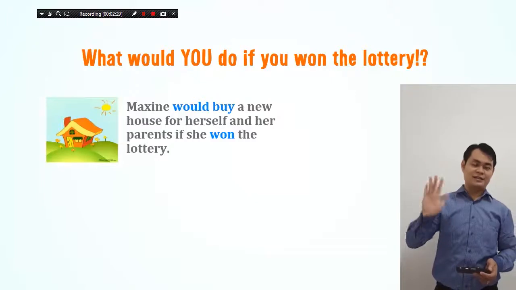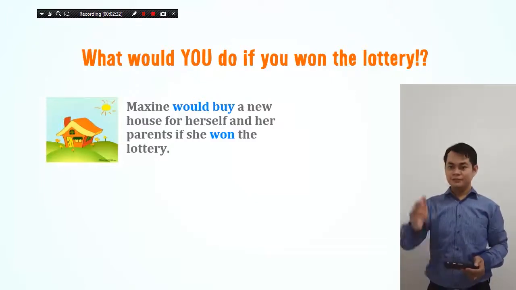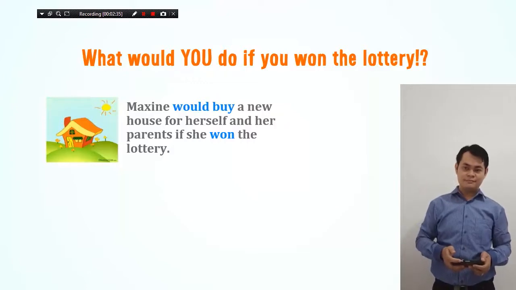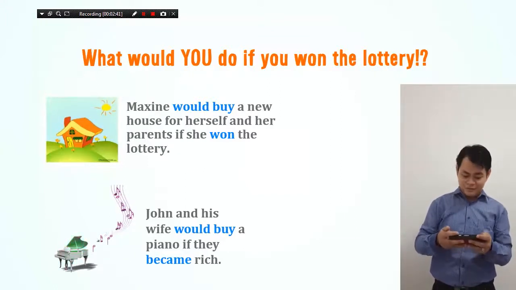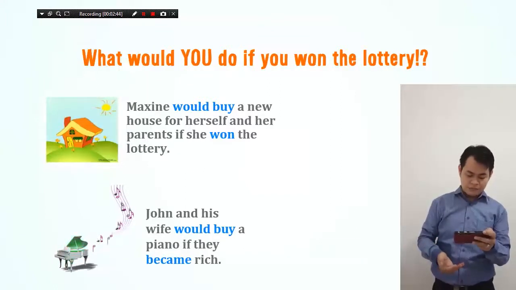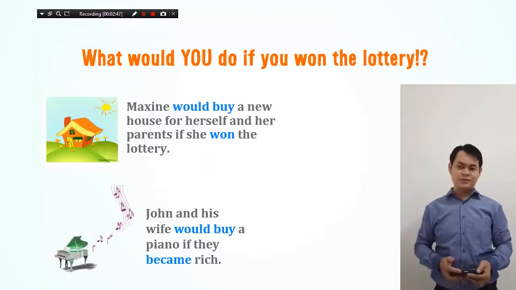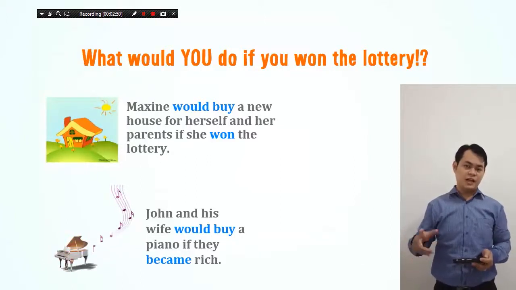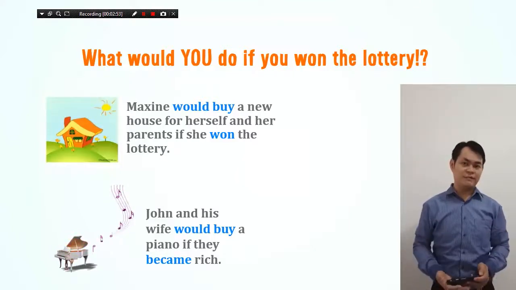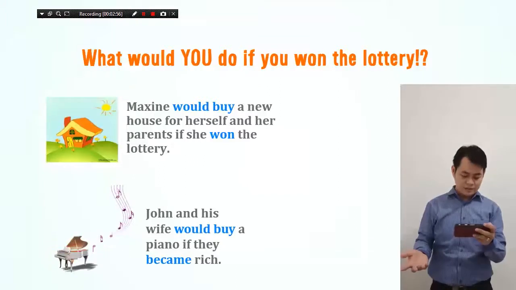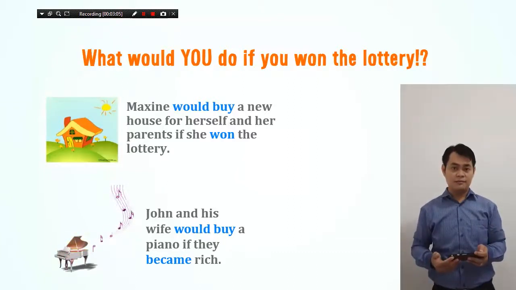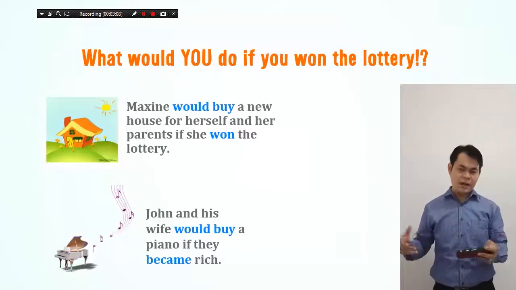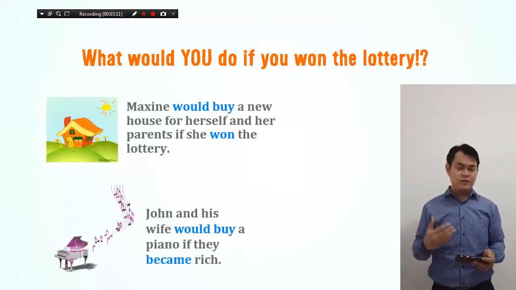Okay, the last sentence. Who else? The boy over there, John. John and his wife would buy a piano if they became rich. Okay, that's true. So in the slide we have two examples here. Can you find the similarity between those examples? Both sentences use would and also past tense, right? The first sentence uses won and the second uses became. Why? We will talk about that in the next slide.